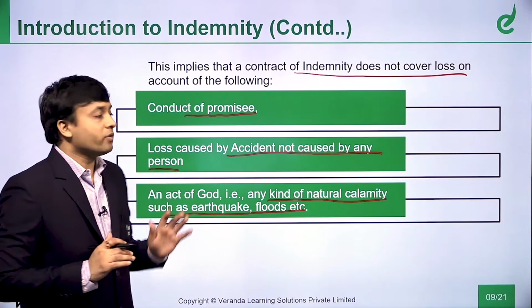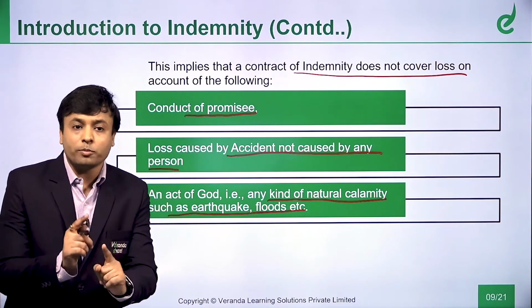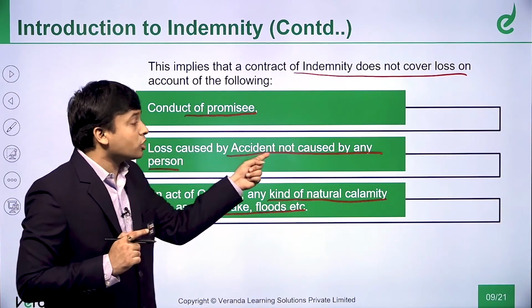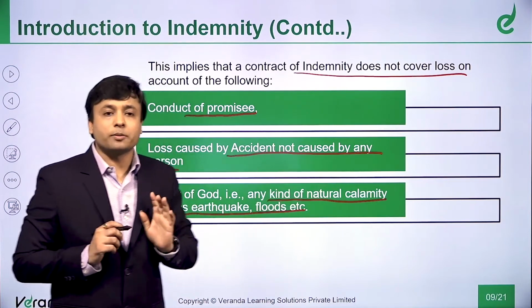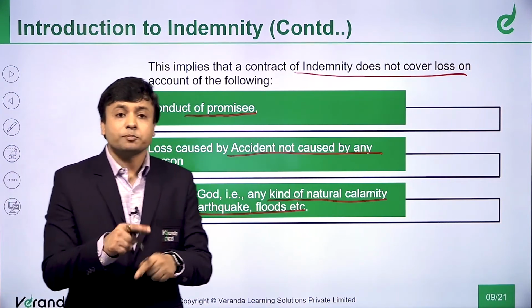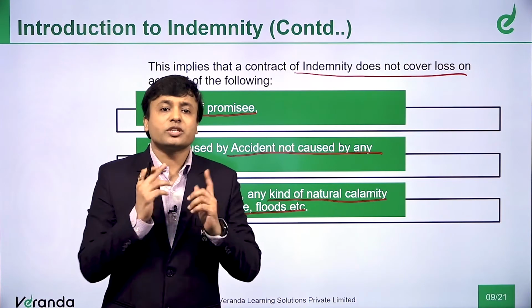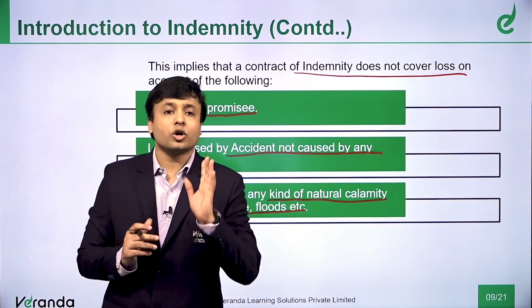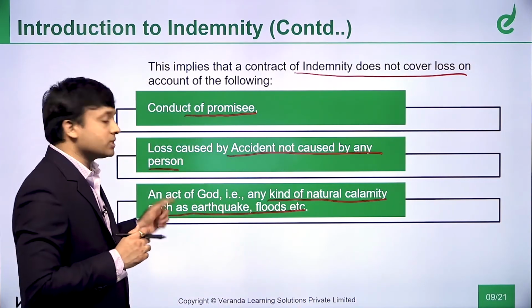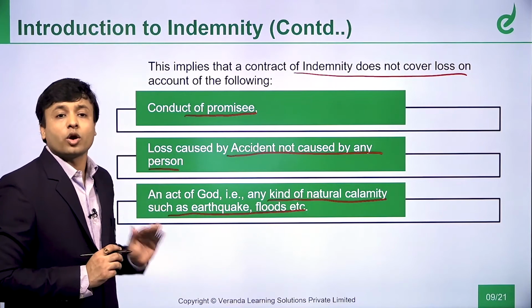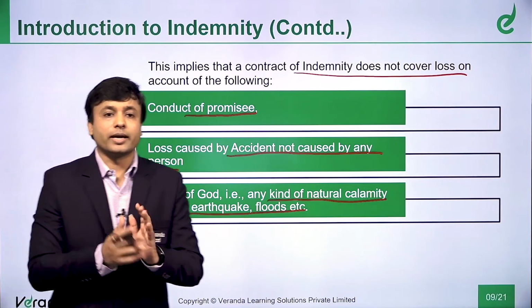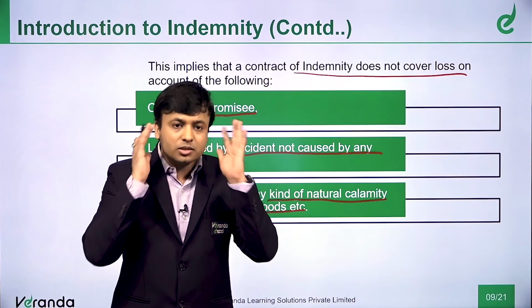What are the three events? First one is the promisee, the conduct of the promisee. The second one is loss caused by accident, not caused by any person. If the accident is purposefully caused by some person, we'll have to investigate and find out who has caused that loss. And the third one is the act of God. We are not covering these under contract of indemnity. Please register this in your mind.